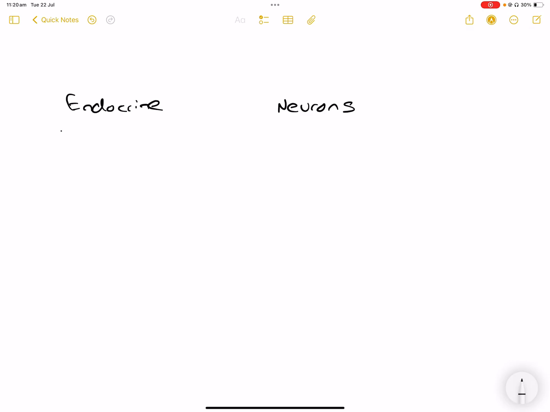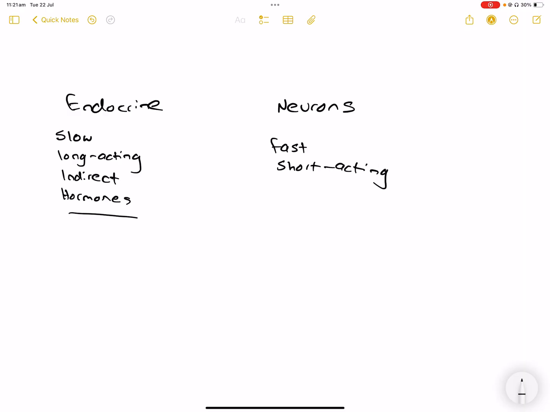So the endocrine system is slow, it's long-acting, it's indirect because it uses hormones. These act as the chemical messengers. Whereas neurons are fast, short-acting, direct, and the messenger acts as the neurotransmitters.